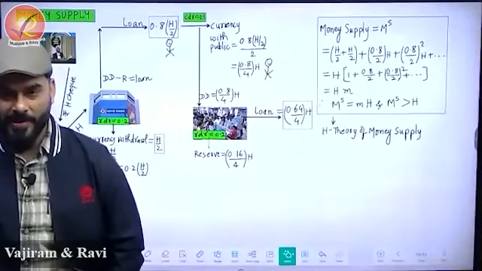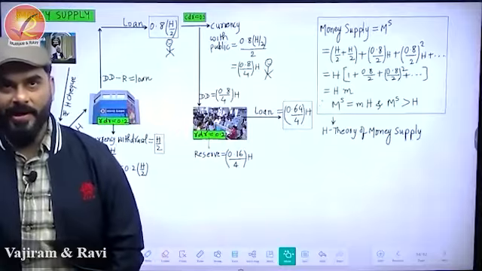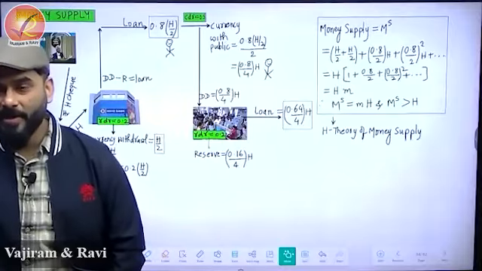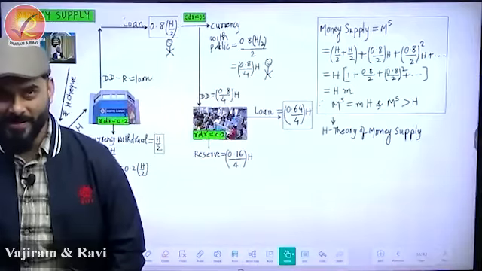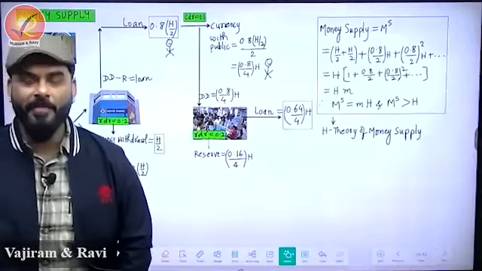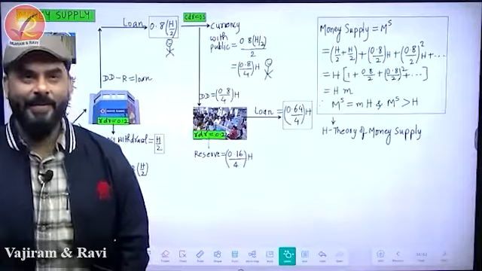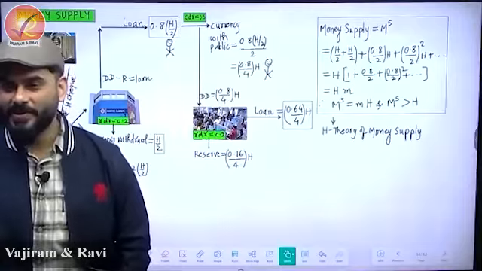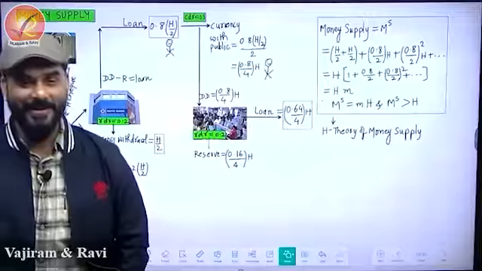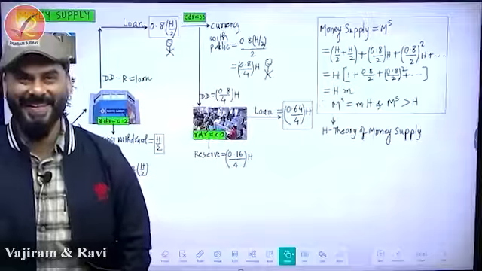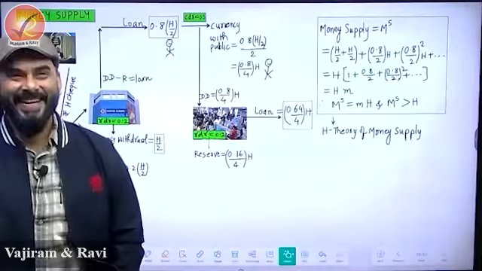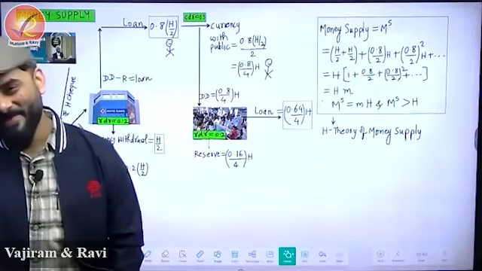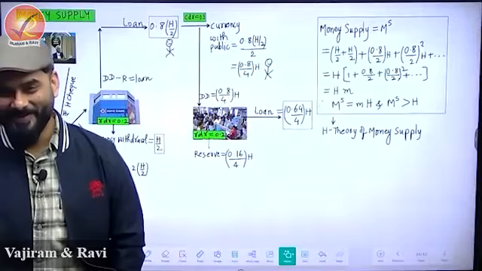Now have a look at the board, please. So you will get more ideas from NCERT about where the money actually comes from. How does it multiply? Somewhere the money is coming from, no? Chicken and egg problem. If I tell you that there are too many chickens, there must have been too many eggs, but then who gave the eggs? Right? So that's a big dilemma in the world. What came first, isn't it?